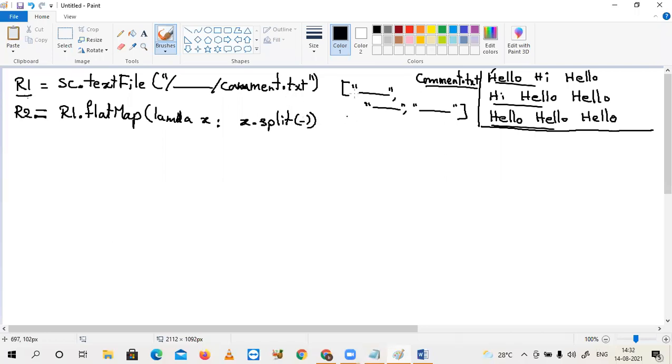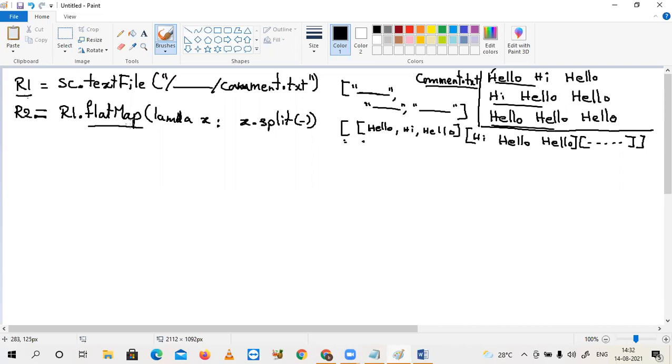Again, each line is cut into one more list, like hello, hi, and hello. Again, second line, hi, hello, hello, and again third. Now your input is a list of list objects. This list of list objects, I want to make it a single list.